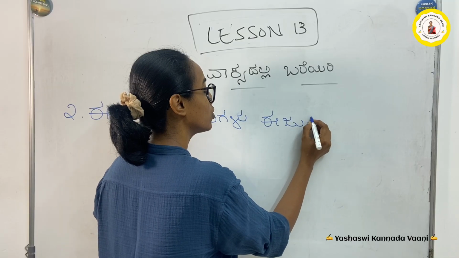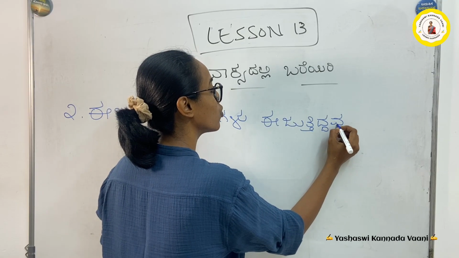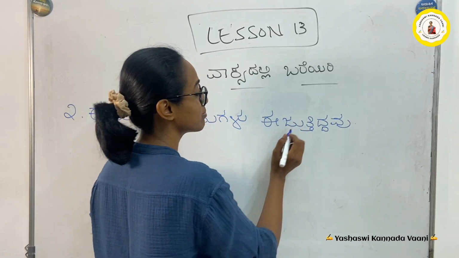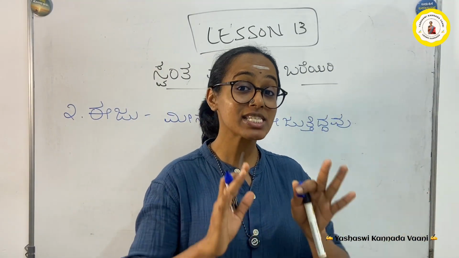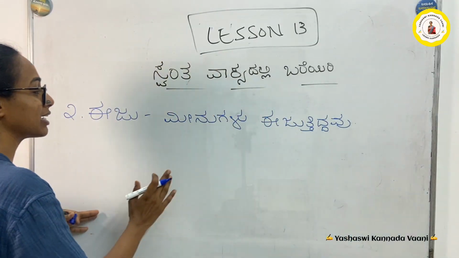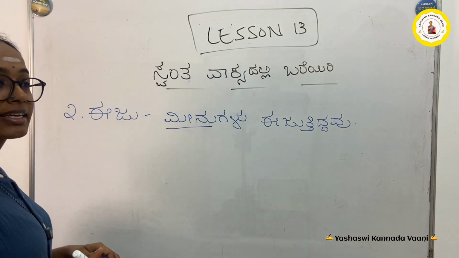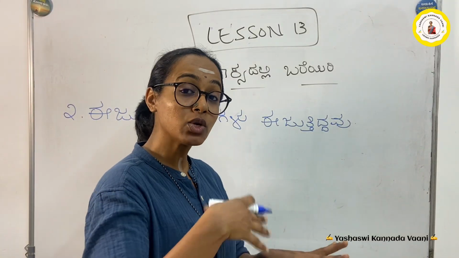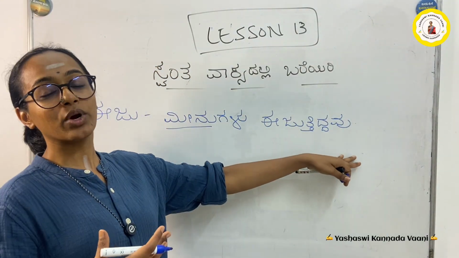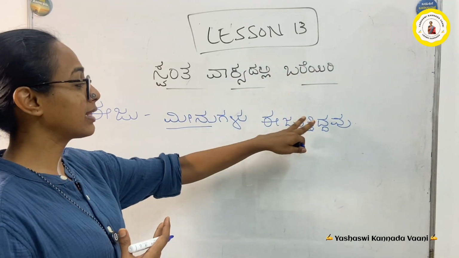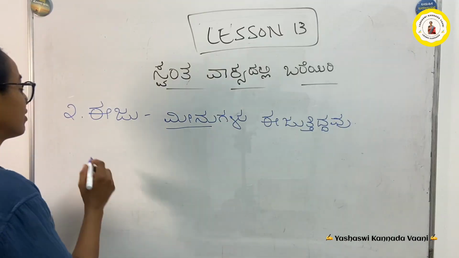ಈಜುತ್ತಿದ್ದವು. The fishes were swimming. It is not "fishes are swimming", it is "the fishes were swimming". Okay. Meenu is a new word that we are learning here. Meenu andre fish. Meenugalu is the plural of it. Okay. ಈಜುತ್ತಿದ್ದವು. Tige tavattu, dage davattu, very important. Okay. We'll go for the next one.